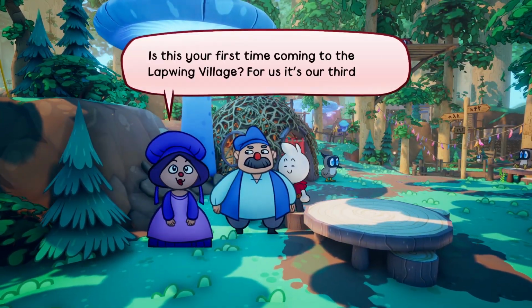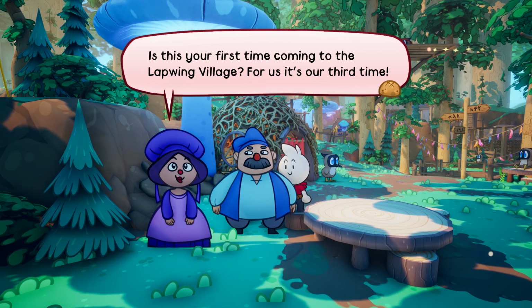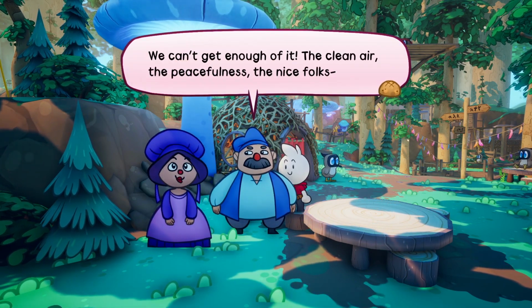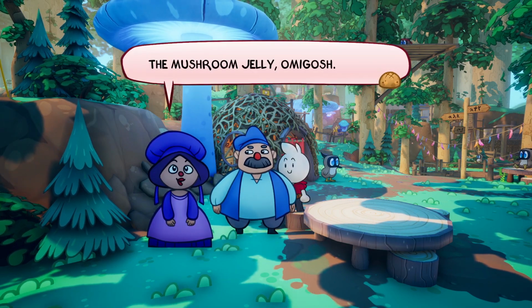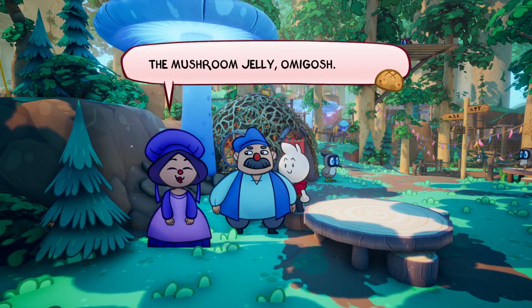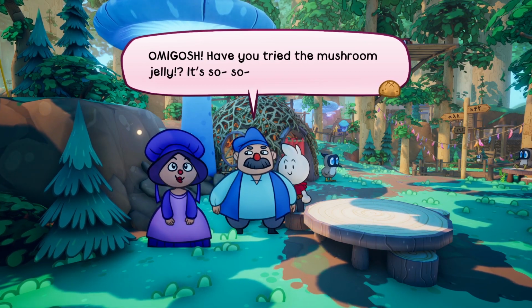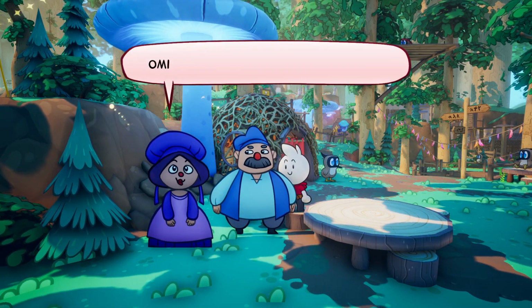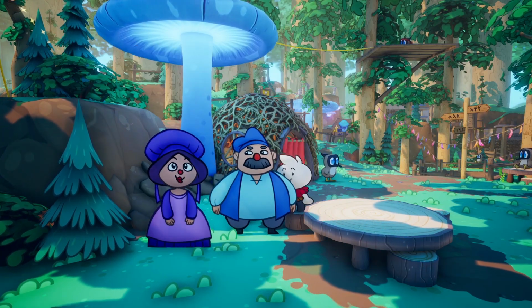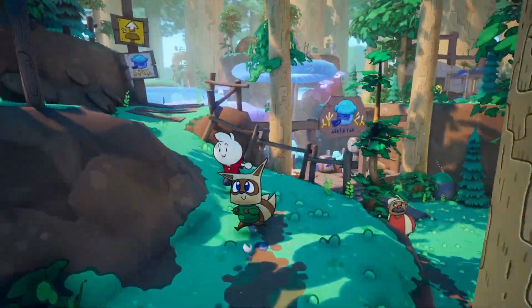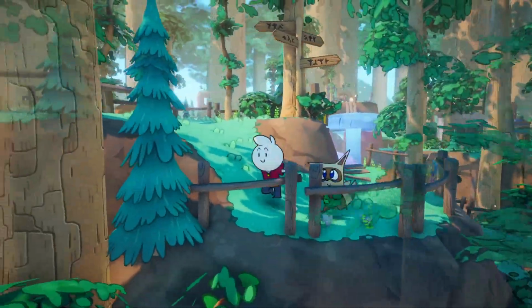Is this your first time coming to the Lapwing Village? For us, it's our third time. We can't get enough of it. The clean air, the peacefulness, the nice folks. The mushroom jelly. Oh my gosh. Have you tried the mushroom jelly? It's so... Oh my gosh. I love it. So expressive, man. I love all these personalities.